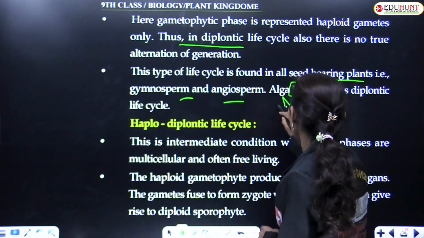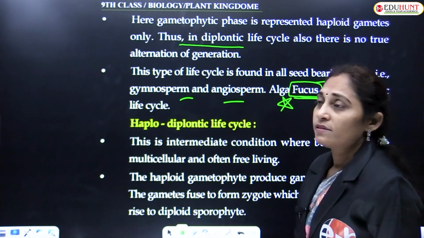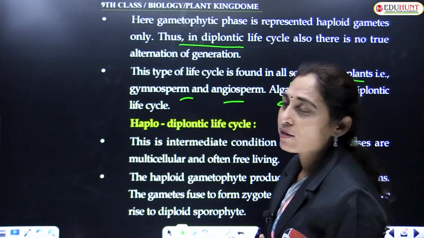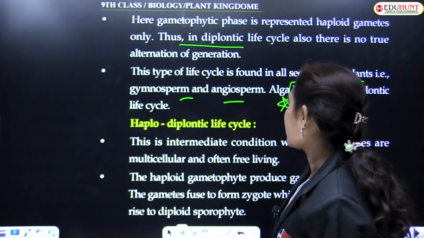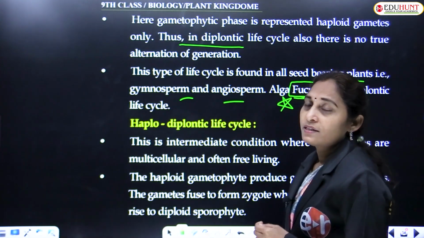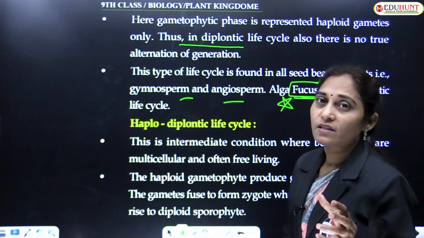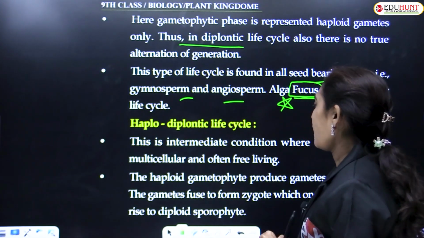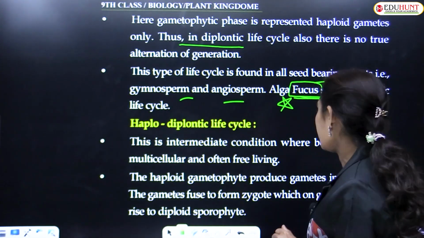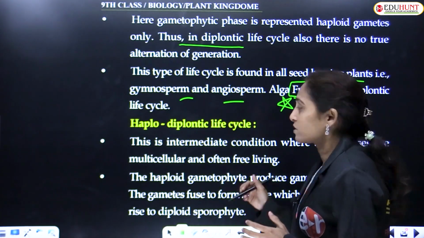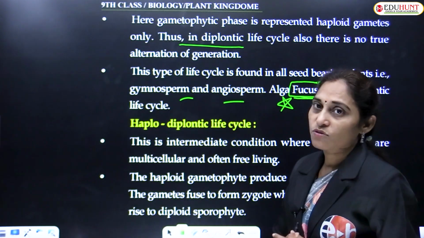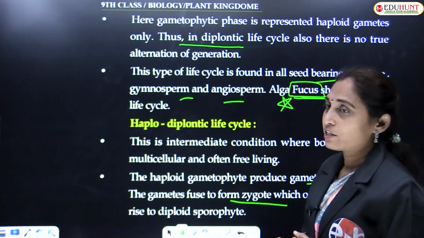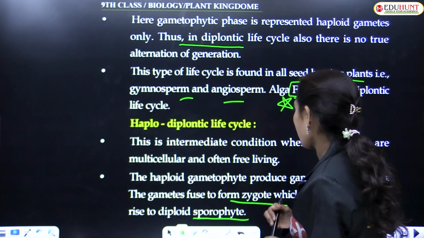It is very important. And next, the third type of life cycle is haplodiplontic life cycle. This is an intermediate condition where both multicellular phases are often found and are free living. The haploid gametophyte produces the gametes in the sex organs, and the gametes fuse to form the zygote, which on germination will give rise to the diploid sporophyte.